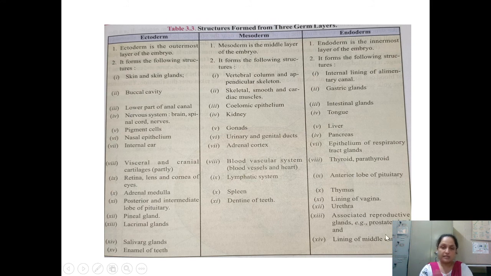So these are basically the three layers which have made our entire body. Now here is the picture in which you are able to see which part or which organ of our body is formed by which embryonic layer. This is the entire picture, so please learn it properly. Okay, thank you.